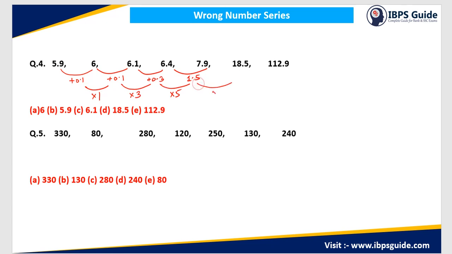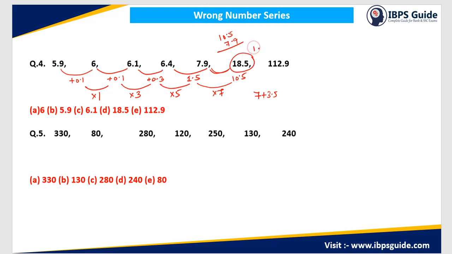So this has to be multiplied by 7. So 1.5 multiplied by 7. So 1 multiplied by 7 will be 7, and 7 multiplied by 0.5 is 3.5. So this will be 10.5, right? 10.5, and the gap between these two numbers will be 10.5. So 10.5 plus 7.9 will not give us 18.5 but 18.4.